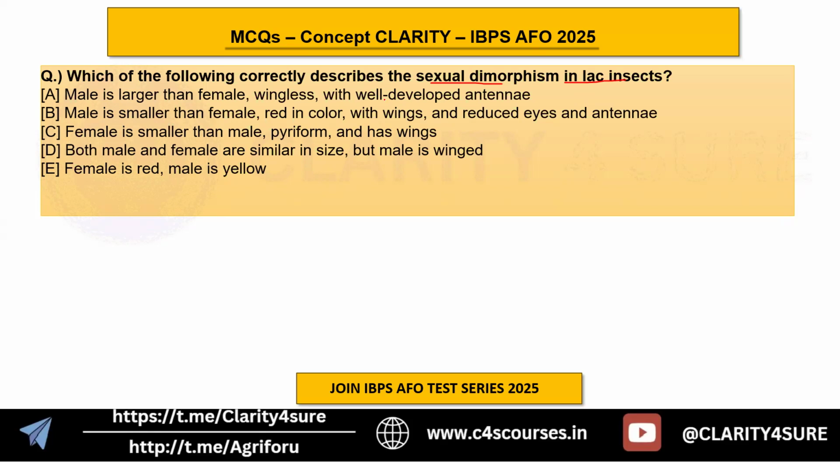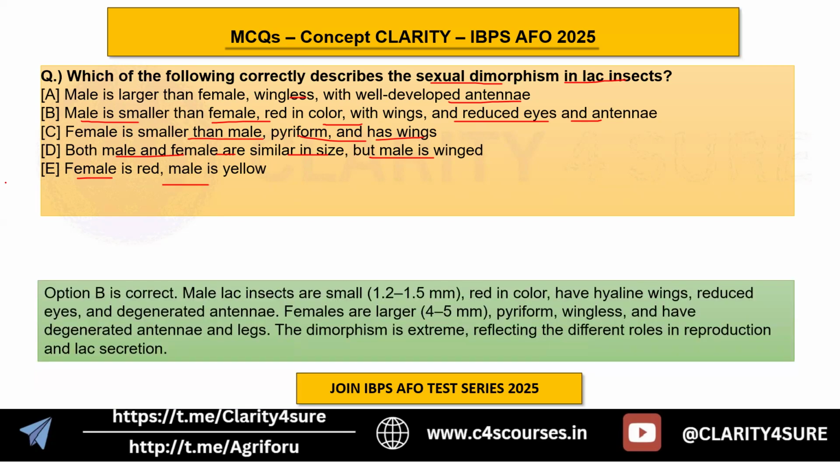The options are: the male is larger than the female, wingless with well-developed antennae; the male is smaller than the female, red in color with wings and reduced eyes and antennae; the female is smaller than the male, pyriform and has wings; both male and female are small, but the male is winged; and last, the female is red while the male is yellow. So the correct answer is actually option B.